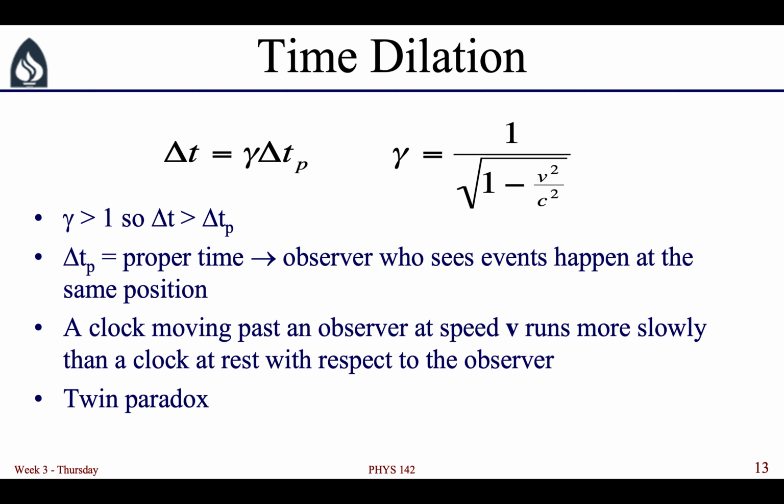Now, according to the person in the spaceship, when they look back at Earth, let's say they also have a very sensitive telescope, they see Earth moving away from them. And so they would see everything on Earth being carried out in slow motion. And so then, according to them, wouldn't the people on Earth have aged less than themselves? So when the person returns from their space journey, which of the twins is younger?